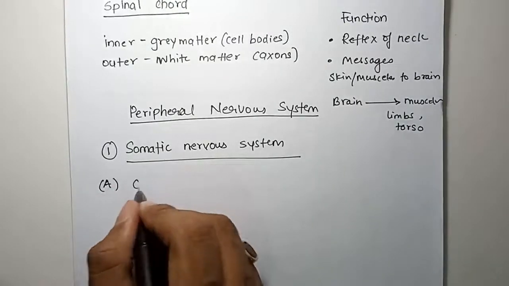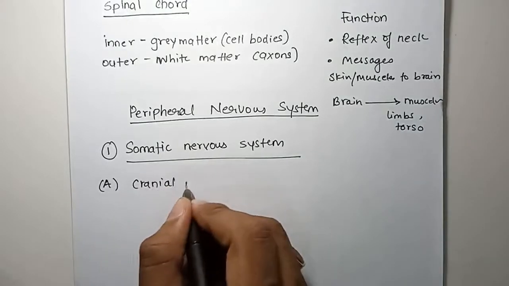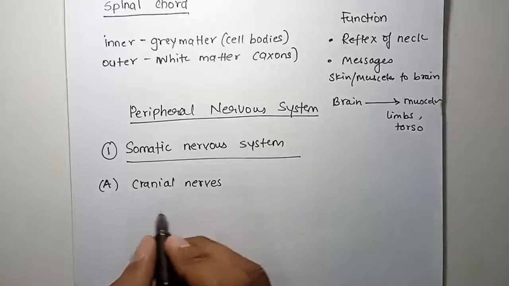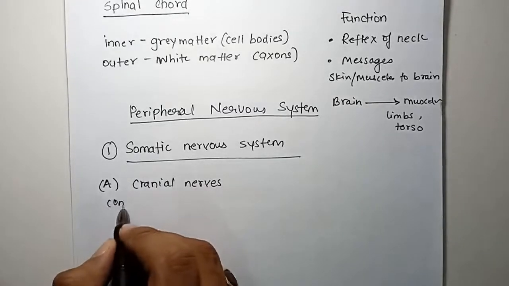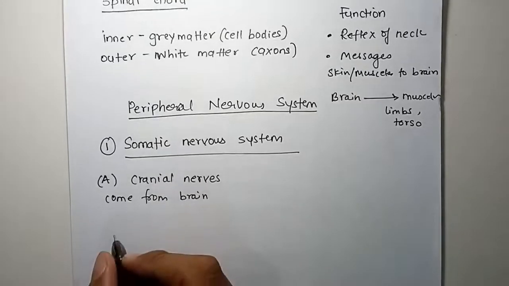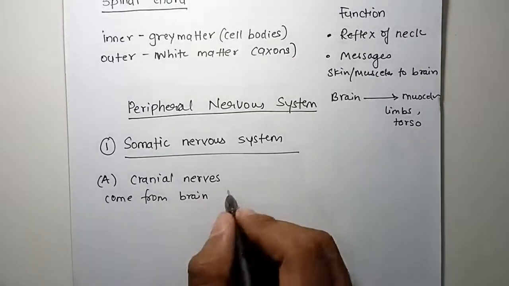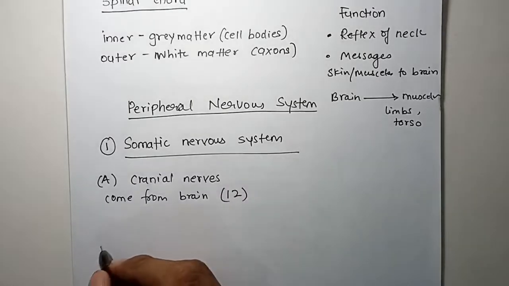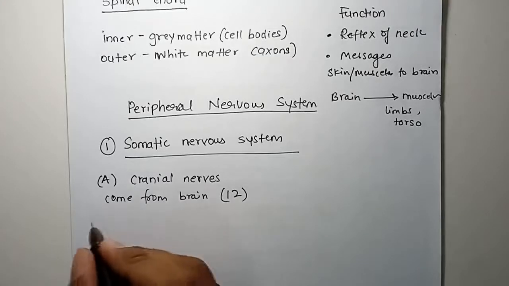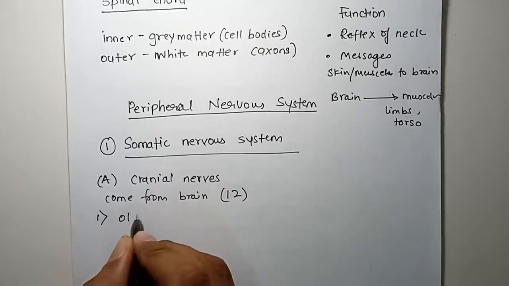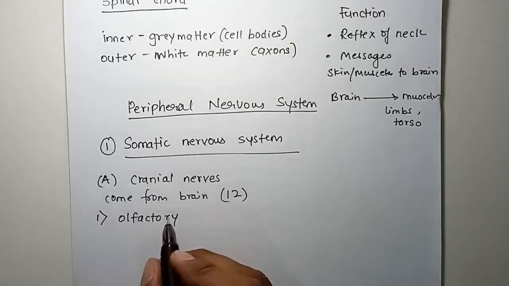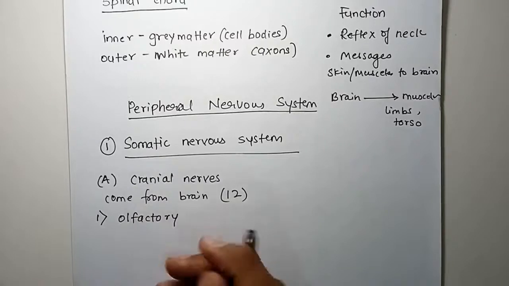The first set of nerves is cranial nerves. The cranial nerves means the nerves which emerge from the brain. They come from the brain. Okay. There are 12 pairs of cranial nerves. Okay. What are they? Some of the important ones are olfactory, that means for the nose, which can smell.